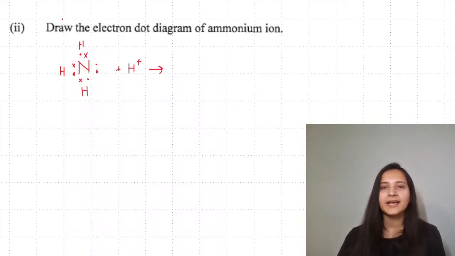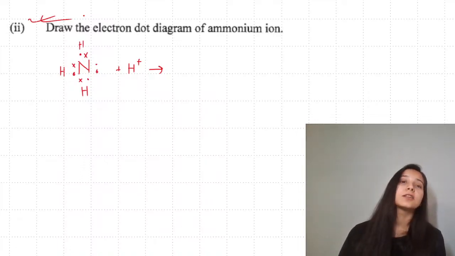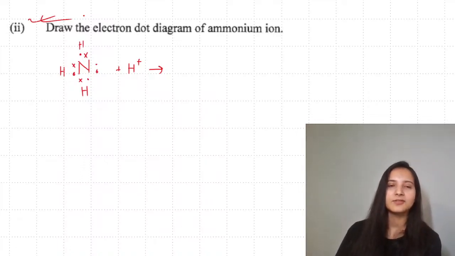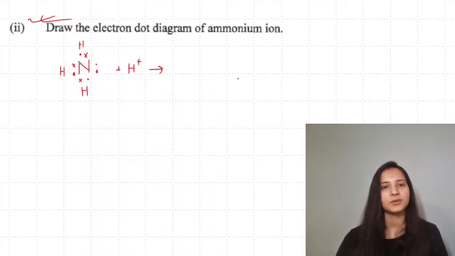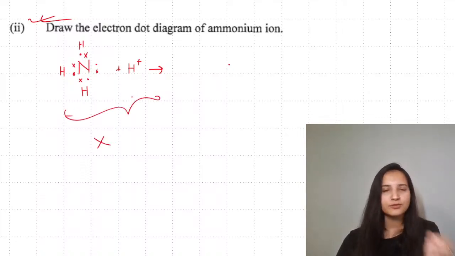Draw the electron dot diagram for ammonium. This is a very common question. You will see it a lot in your revision for board exam questions when we do it today itself. So for ammonium, it's ammonia and H plus ion. Do you need to draw this as well? No. What you need to draw, we'll draw now.